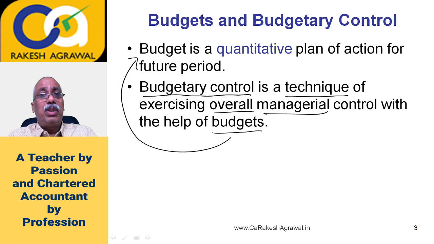When you prepare a future plan of action, then you compare that plan with the actual results. Once that period gets over for which the budget was prepared, you compare the actual results with budgeted results, budgeted data, and then you try to find out which targets we have missed and why we have missed, and what improvement we have to do. And if you keep doing it on a continuous basis, you will see that your actual performance is almost very near to the budgeted or expected performance. So that is why it is a control technique.